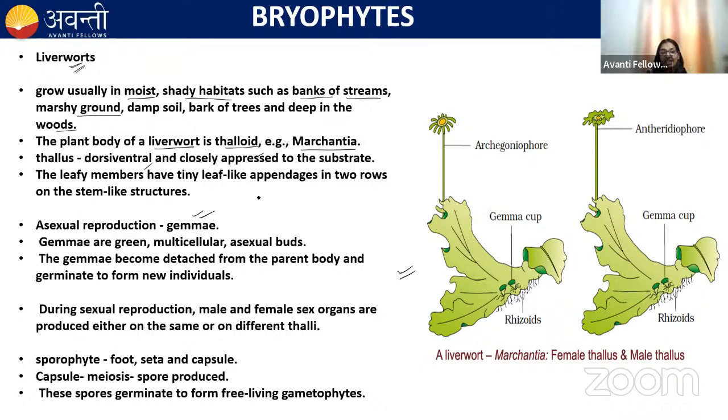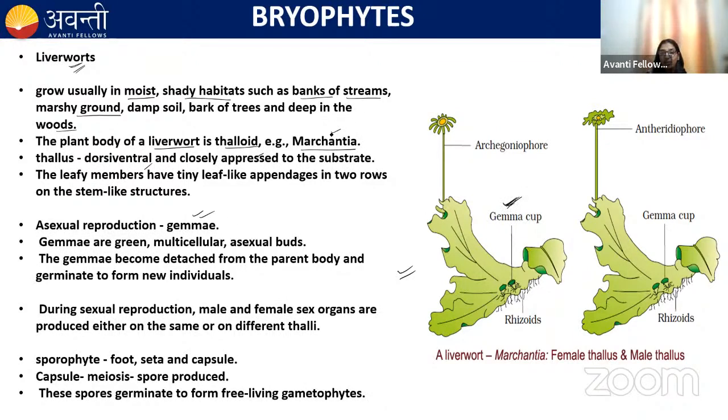Asexual reproduction is by gemmae. You can see these are the gemma cups. Asexual reproduction occurs through these gemma cups. They are green in color and multicellular. They are the asexual buds. These gemmae get detached from the main plant body, and they can grow and form a new individual. So these gemma cups help in asexual reproduction. Remember this is important, okay?